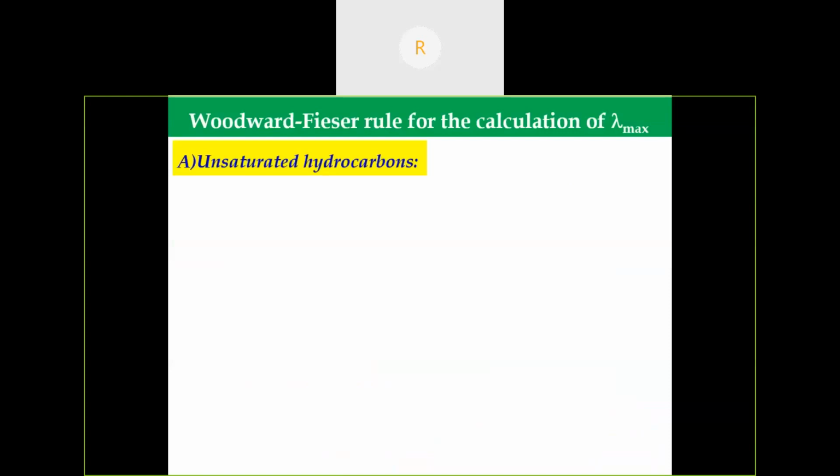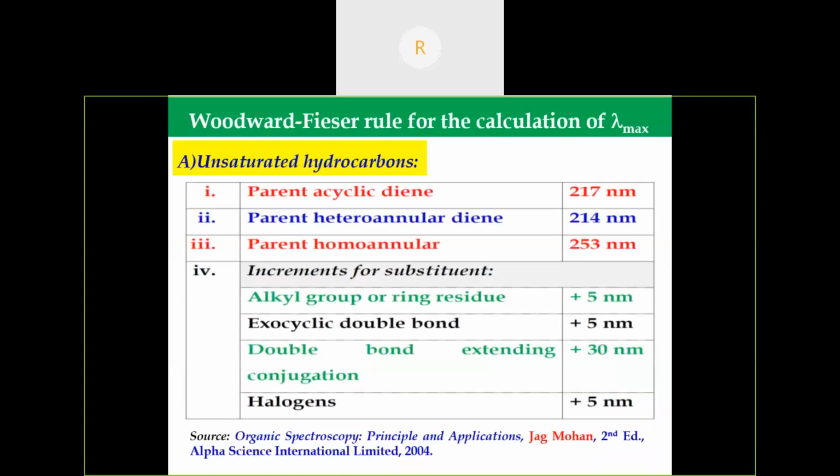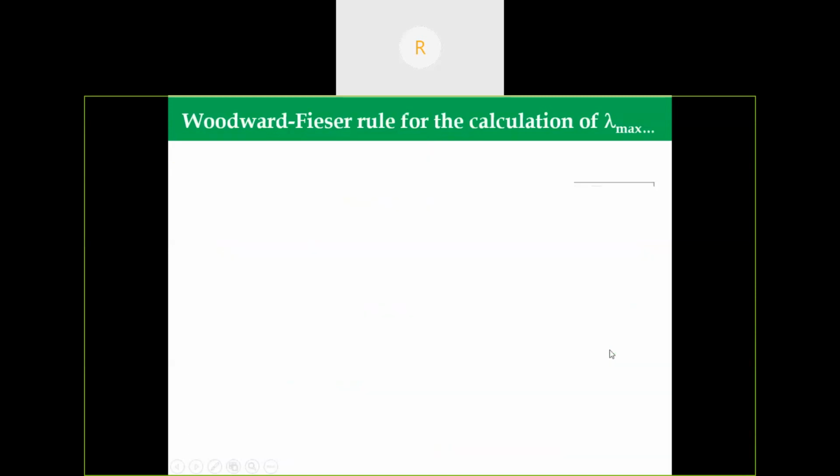So for unsaturated hydrocarbons, for the parent acyclic diene, the parent value is 270 nanometer. For a parent heteroannular diene, 250 nanometer. Parent homoannular means 253 nanometers. If there are any alkyl groups or ring residues, there is an increment of plus 5. If there is an exocyclic double bond, then an increment of plus 5 nanometer. If there is any double bond extending conjugation, then an increment of plus 30.